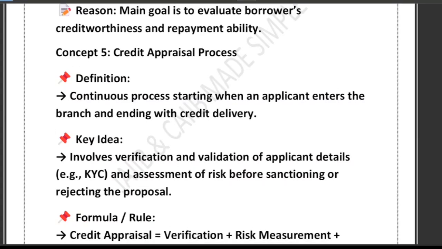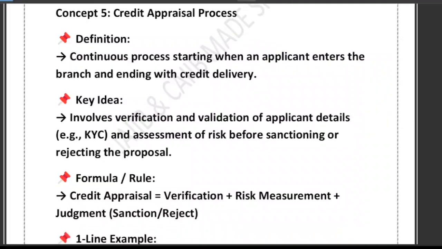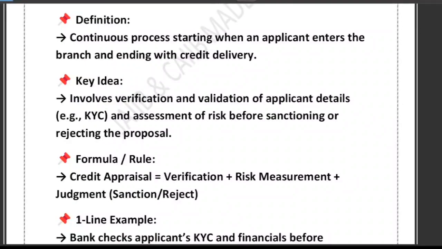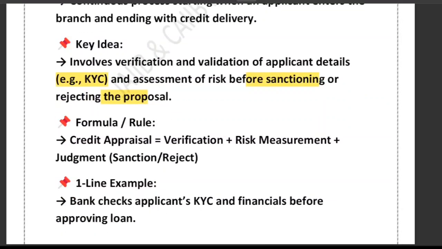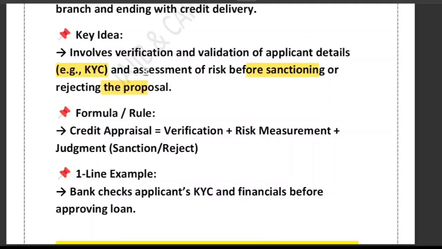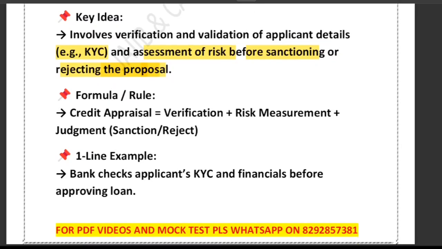What happens in the process? See, the bank verifies your details like KYC and financial documents. The bank measures the risk, does the assessment of the risk, and finally decides whether to sanction the loan or reject the proposal. So the formula is very simple.